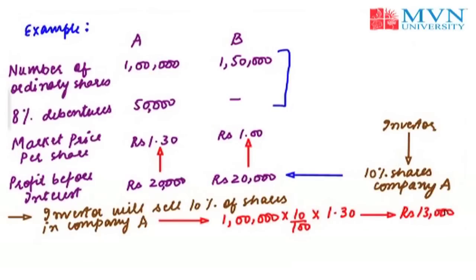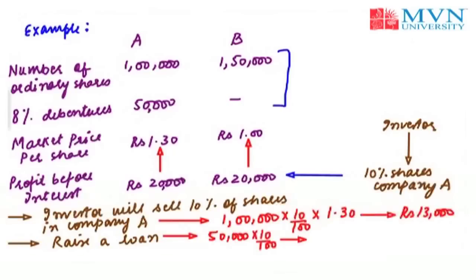Since the market value of firm A is higher than the market value of firm B, the investor will get engaged in an arbitrage process. Because of the arbitrage process, he is going to sell his 10% of the shareholdings which he holds in company A, which amounts to rupees 13,000. Further, he will raise a loan in the same proportion, that is 10% of the debenture holdings in the firm, which amounts to rupees 5,000 to him.